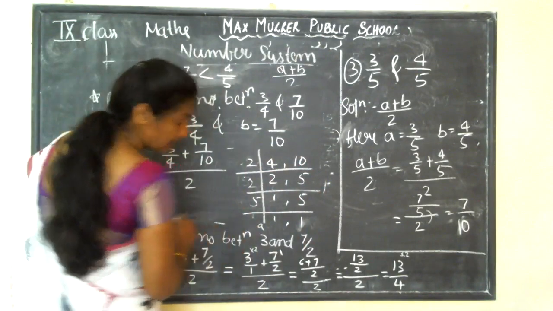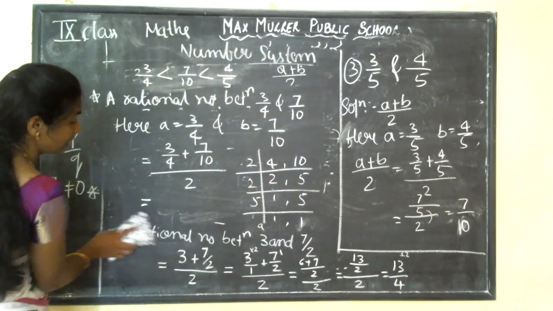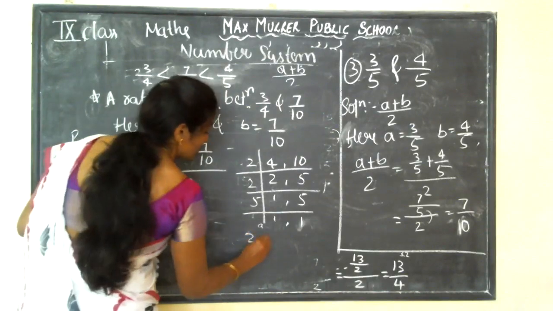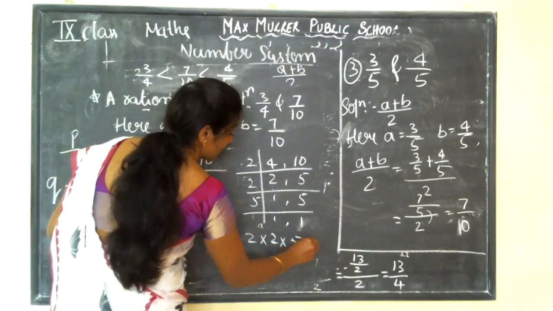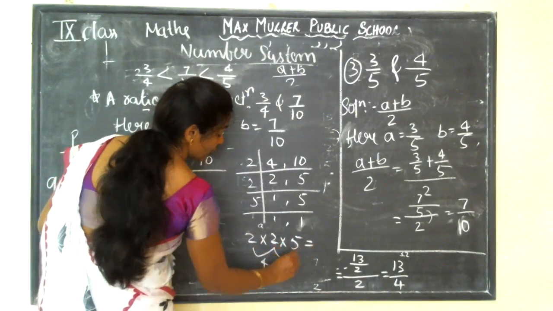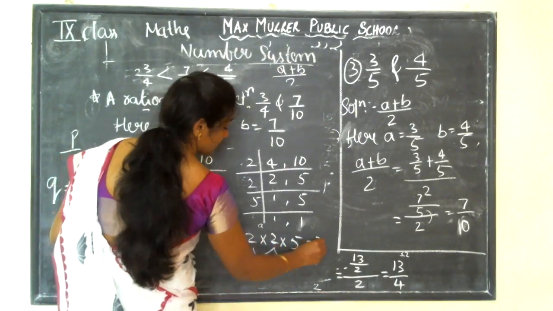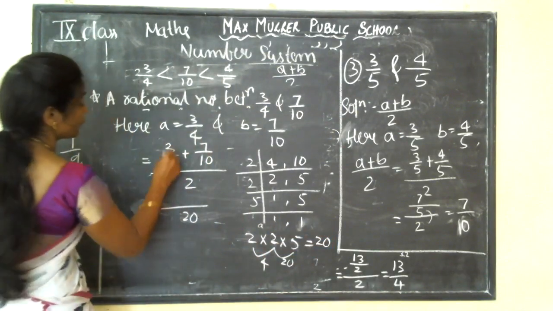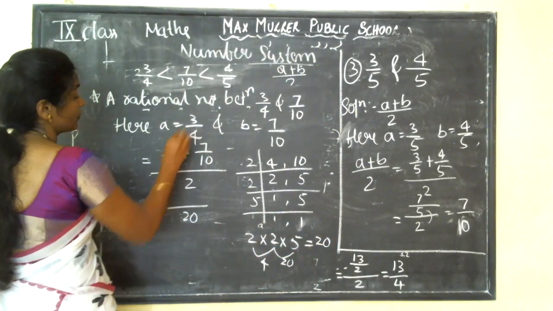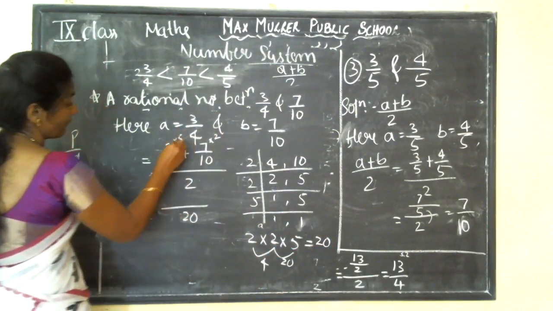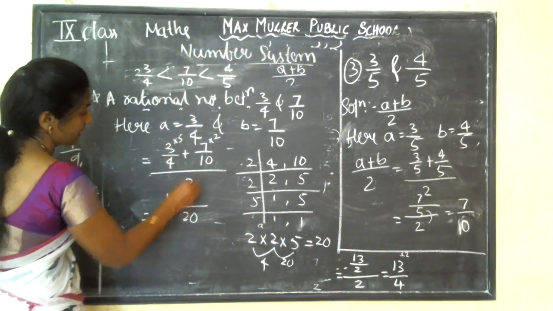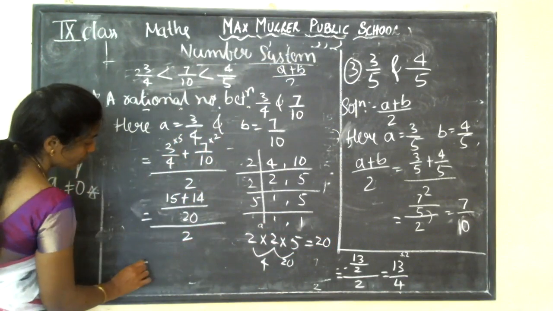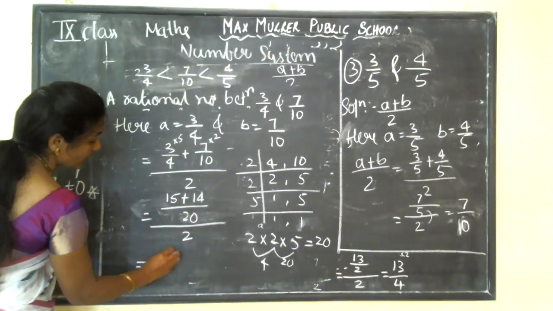So, what is the LCM here? 2 into 2 into 5. 2 2s are 4, 4 5s are 20. So the LCM here is 20. So for how much? 4 5s are 20, 5 3s are 15, plus 10 2s are 20, 7 2s are 14, divided by 20, whole divided by 2. Add them.